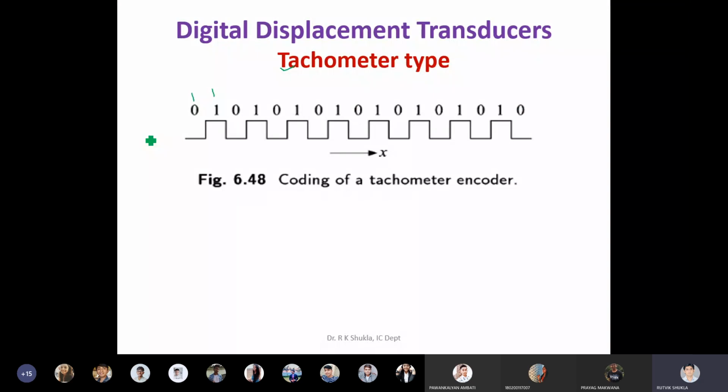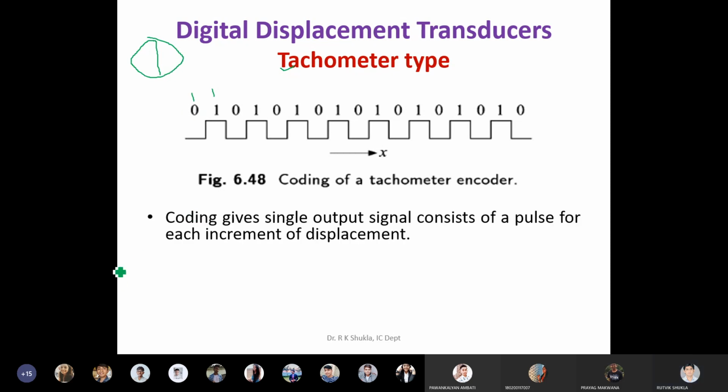So let's come back to what we were discussing. This 0 1 0 1 possibility can be done by using a single track disk. Clear? So in this case, the coding gives a single output signal which consists of pulses for each increment of displacement. Whenever it rotates by one increment, it gives an output pulse.